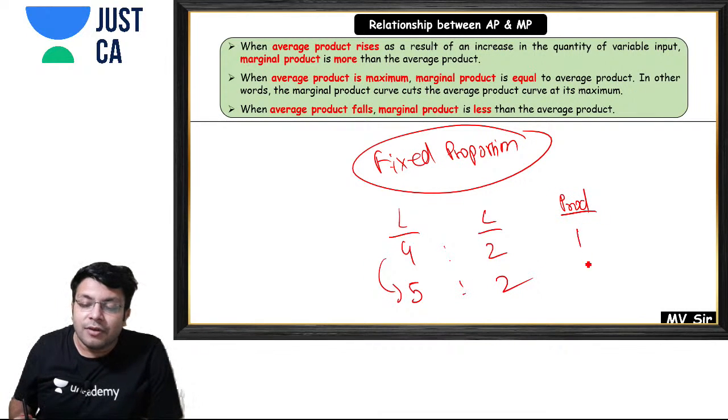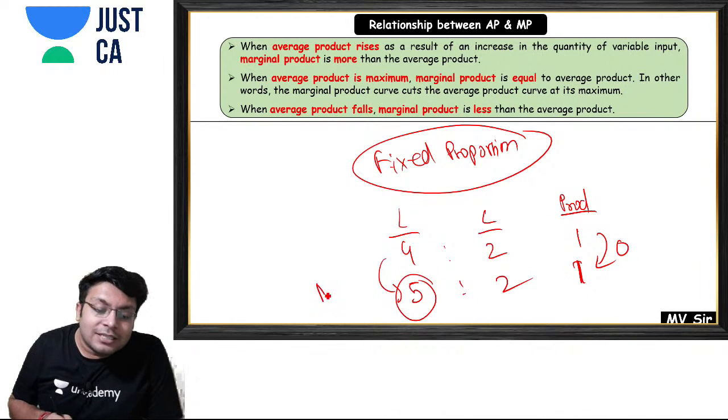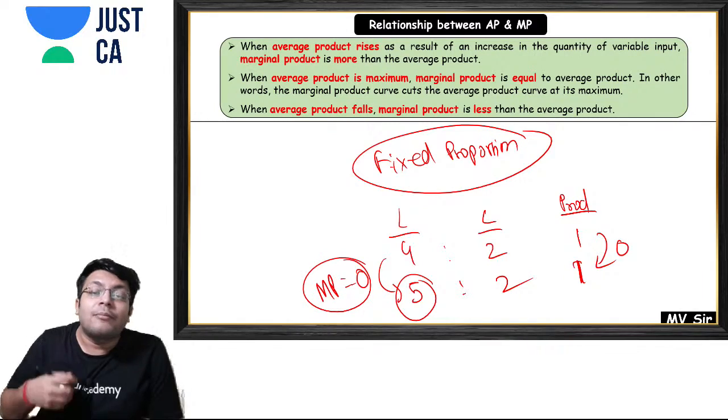My production was 1 over here, and here it is also 1. My marginal product will always, many times, come 0.